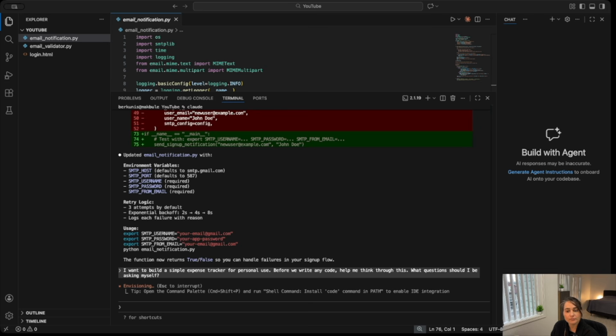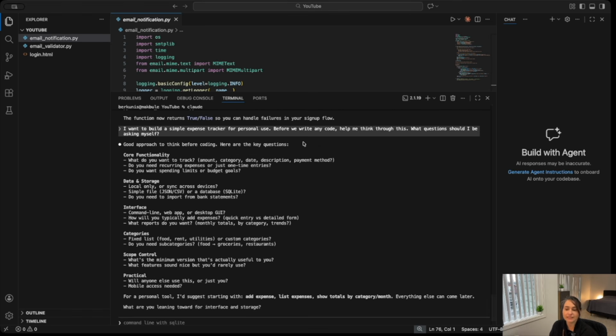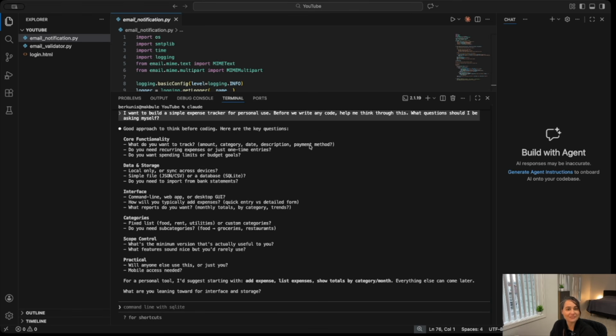Notice what I did. I did not say, build me an expense tracker. I asked Claude to help me think. And that's a much better use of any AI system. Now, Claude is acting here like a senior engineer in a planning meeting, right? It's asking here about core functionality, data and storage, interface, categories, scope control, practical. It's asking about scope, requirements, edge cases, and all that.